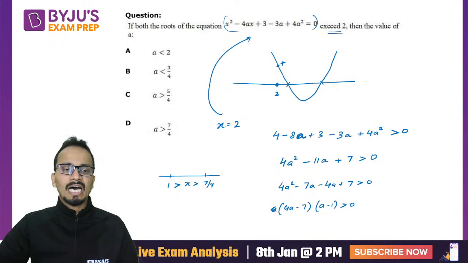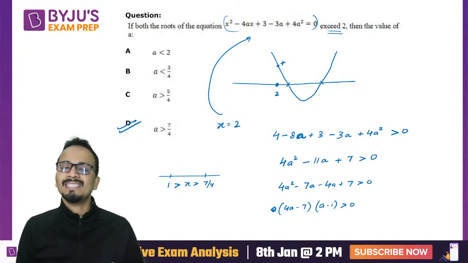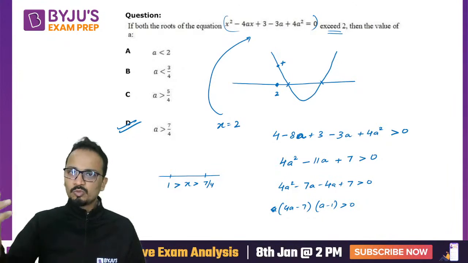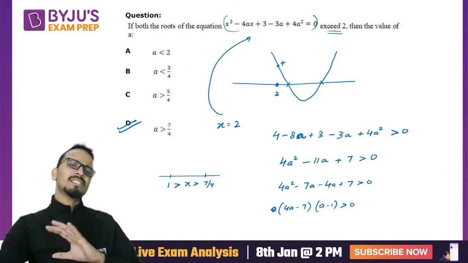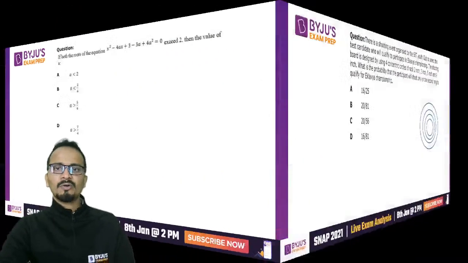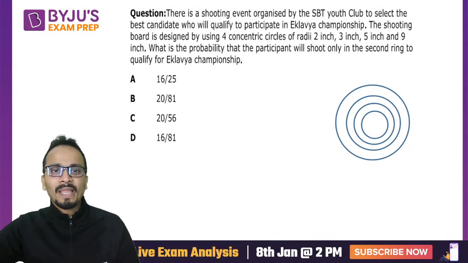All right, now among the options you can see x greater than 7 upon 4, and this option can easily be selected. Okay, am I clear? So this one was easy. इतना easy दिख नहीं रहा है, but as per the standards of IIFT, I'll say that this question was easy, right? Okay. Now next question, easy question.